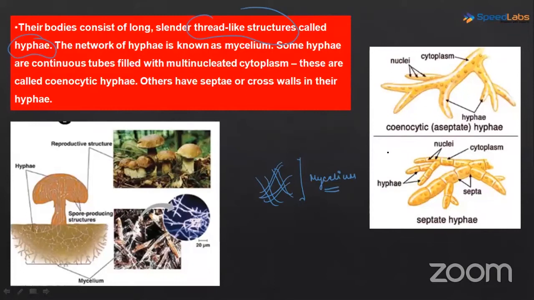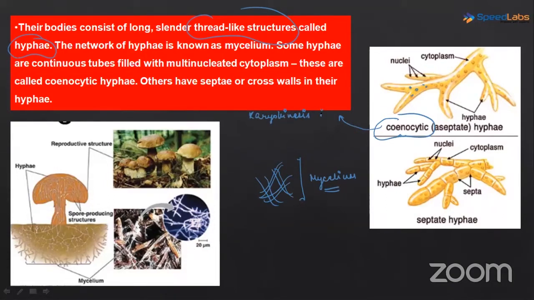Now, these hyphae can either be cenocytic or aseptate, or they can be septate. So what is the meaning of the term cenocytic? The cenocytic term is basically giving us a multinucleate condition, right? All these, I told you, are nuclei. And when does this condition arise? When karyokinesis, the meaning of karyokinesis is division of nucleus,